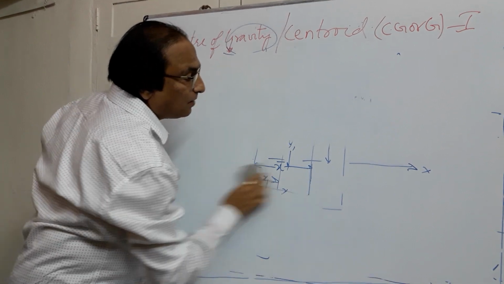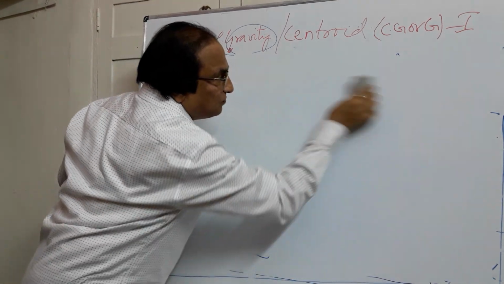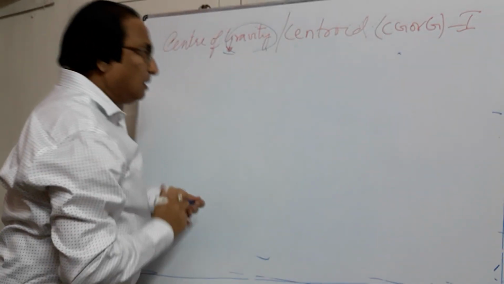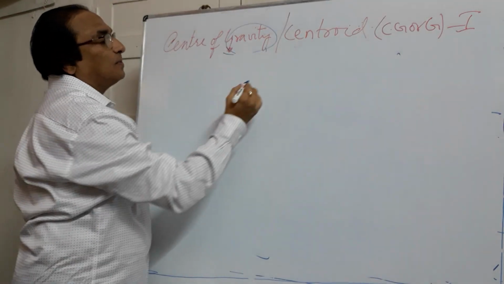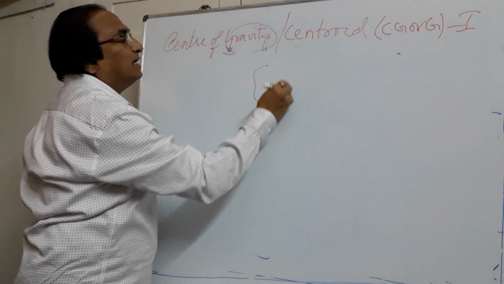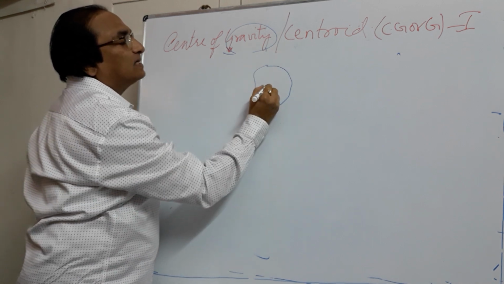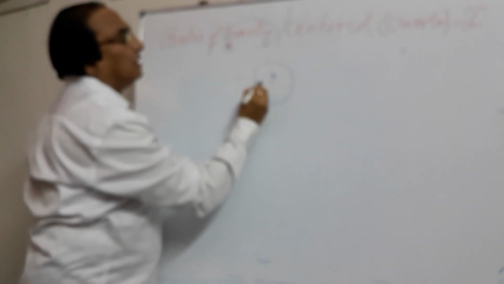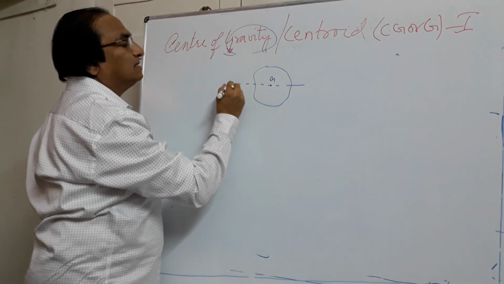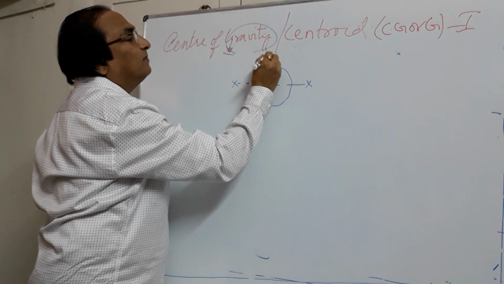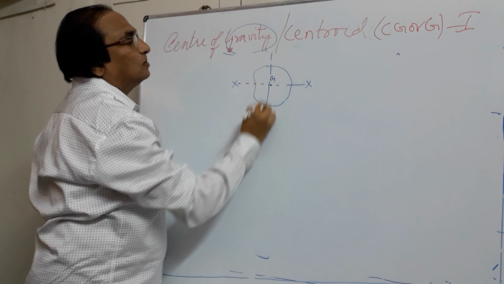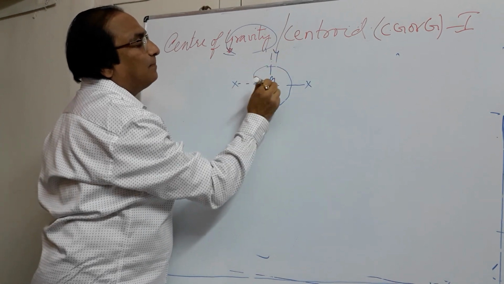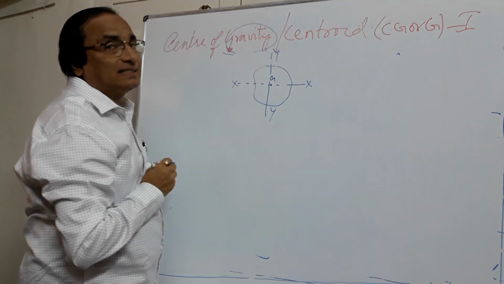Now here we will see some terms which we use in the analysis of the problem. Suppose I consider any body, and the center of the body is G. If I pass a horizontal axis through this, this is your x axis. If I pass a vertical axis, this is your y axis, and perpendicular to the body will be the z axis.